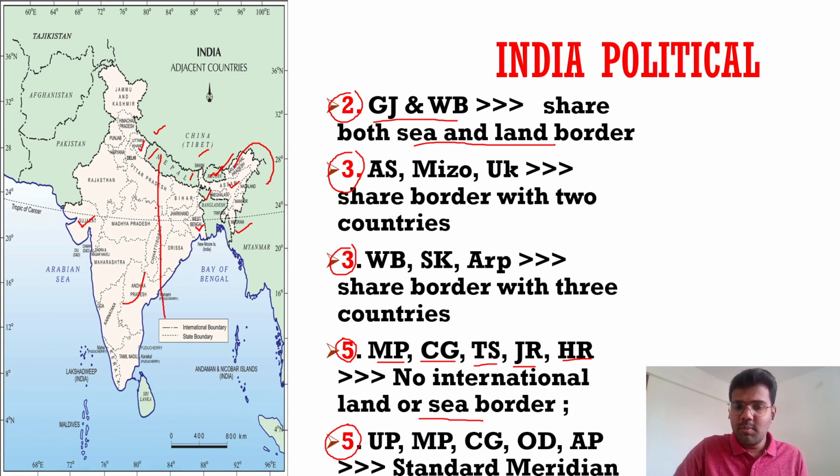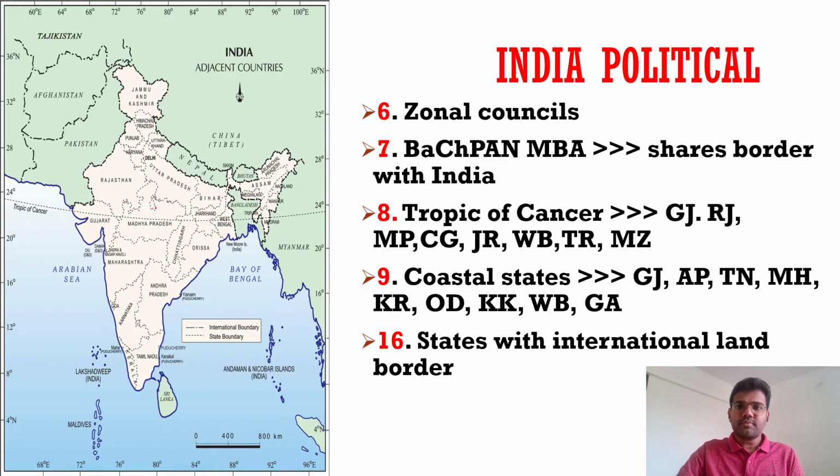Next year they can ask you how many states, or they can ask you, from the following states, mention the states from which the standard meridian passes. You should know. Then six. There are six zonal councils.